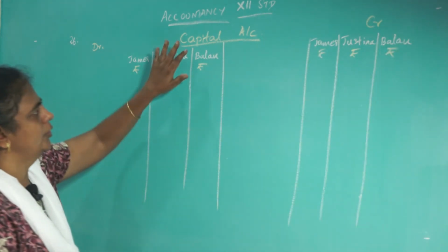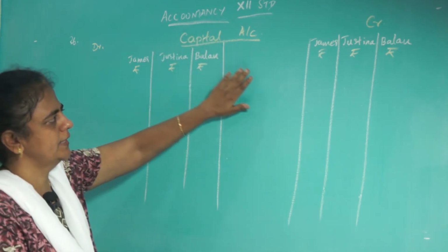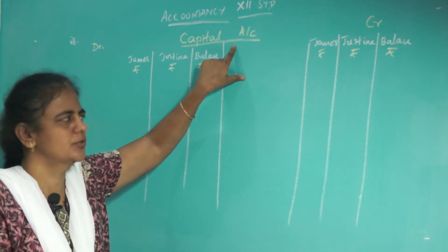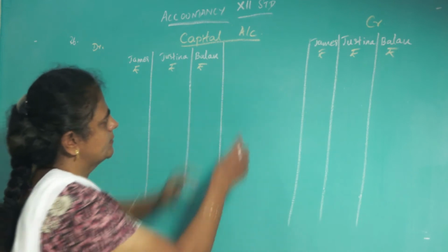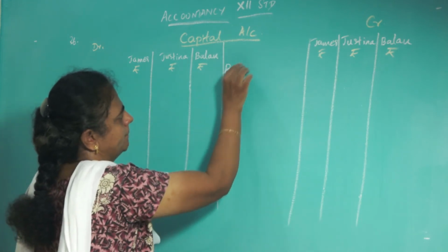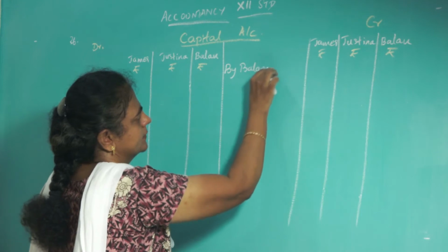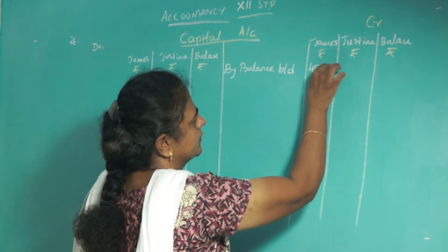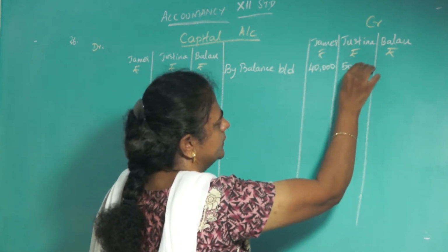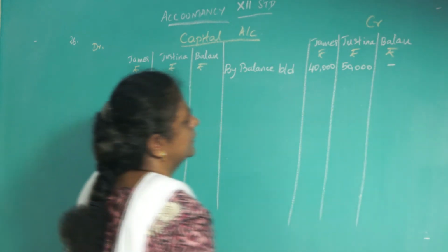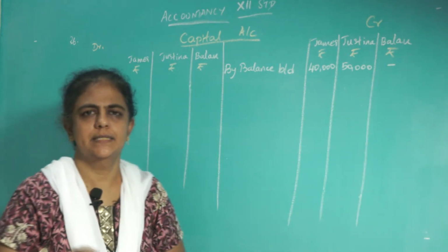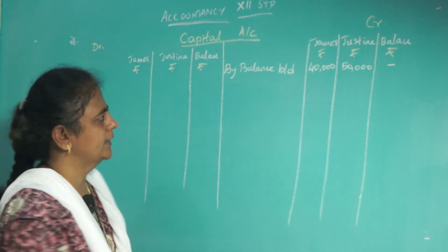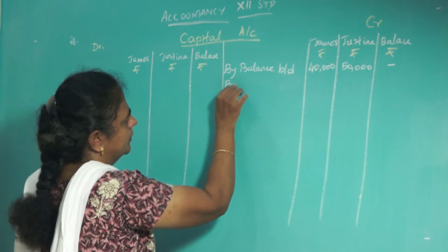Rupees. As I already told you, whenever you prepare the capital account, the first thing you must do is remember that capital account is a liability. All liabilities will have credit balance. So bring down the opening balance here. First bring down here. So write by balance brought down, 40,000, 50,000. Then see the first adjustment. Balan brings capital. How much is he bringing? He is bringing 25,000. So write that by bank.